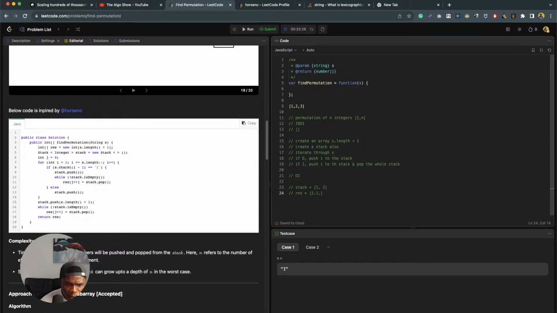At the end, stack push 3, which is the last item, and then return res.